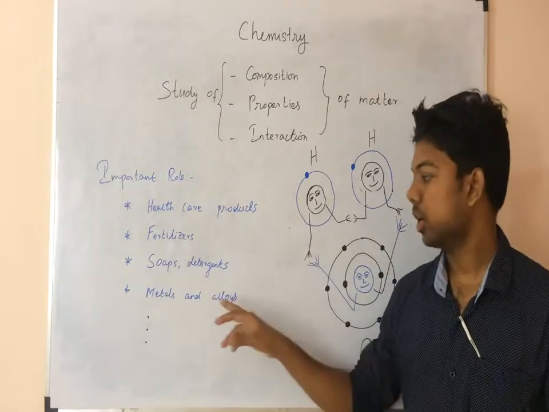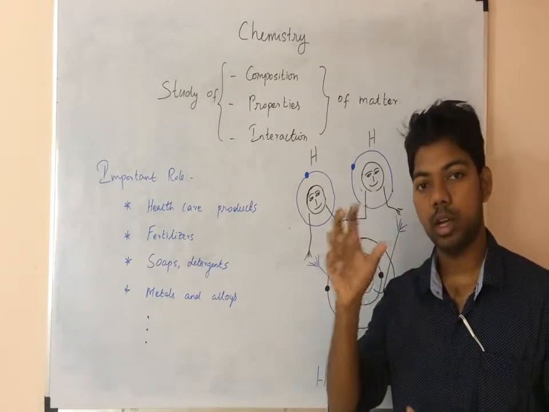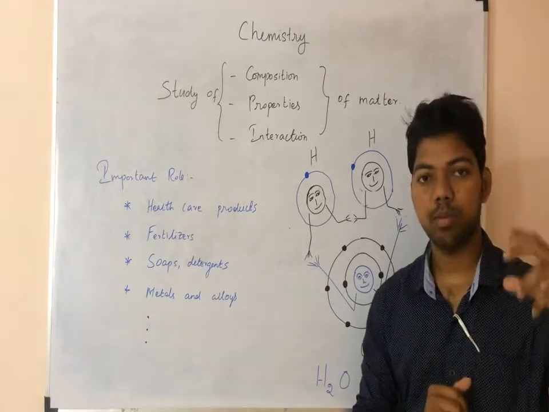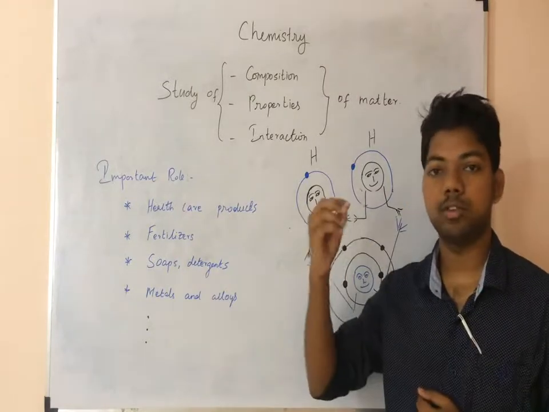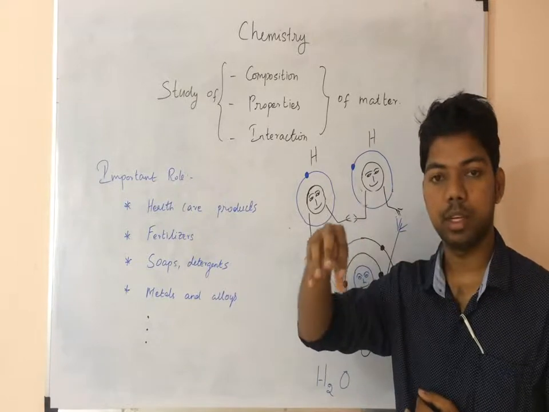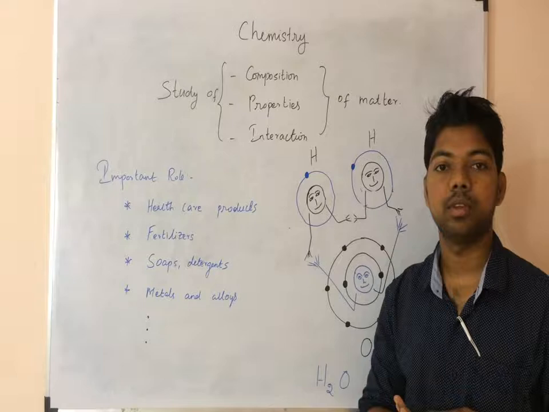For example, steel: iron mixed with some percentage of carbon and some percentage of chromium and manganese. When these amounts of some metals are mixed with iron, we get an alloy, steel.